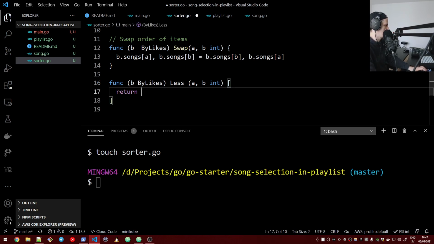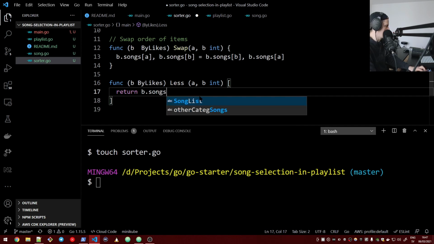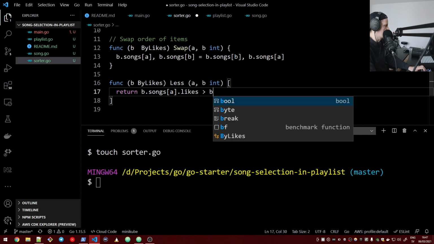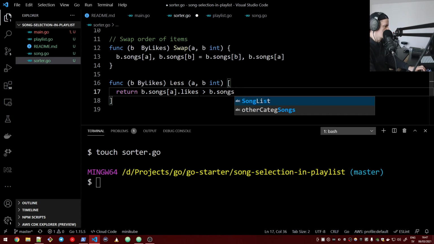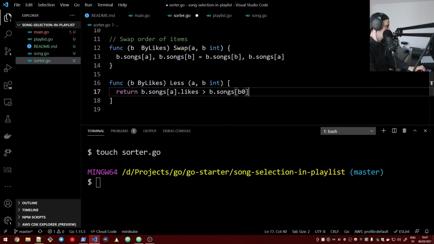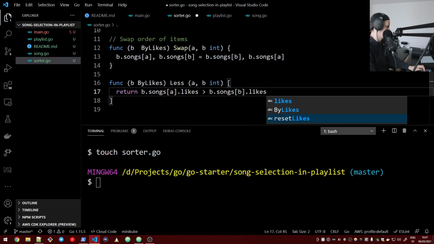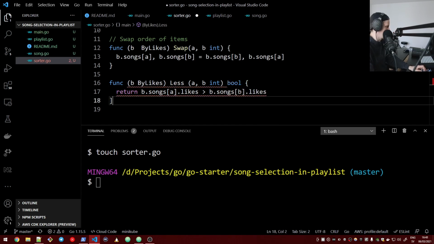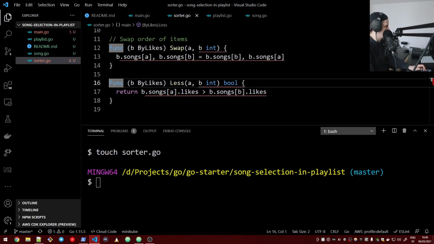So we say that b.songs of A likes is greater than b.songs of B likes. So first of all, this should return a bool, and I made a mistake here, so now it makes a bit more sense.